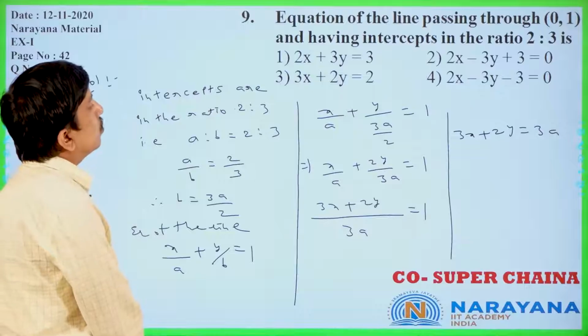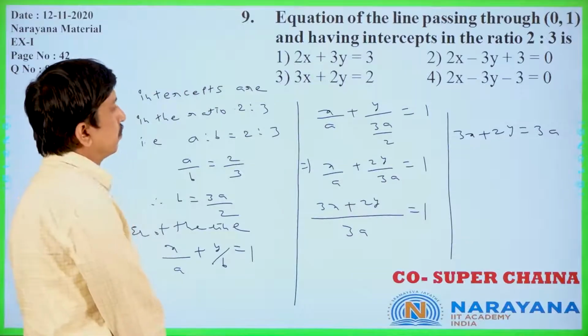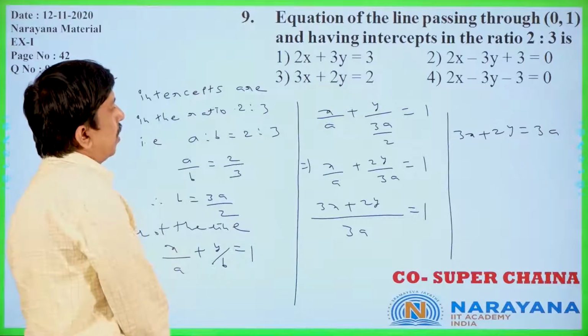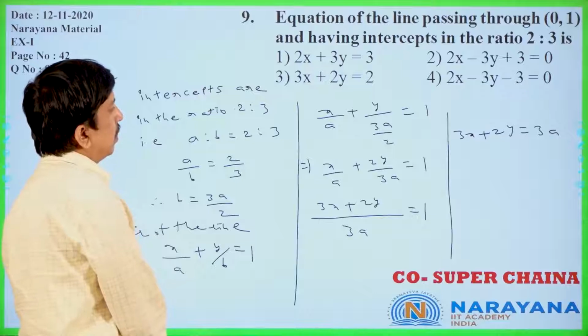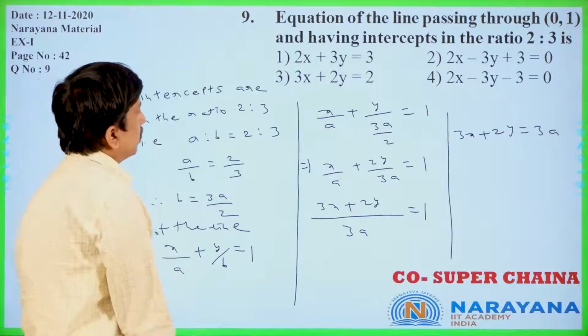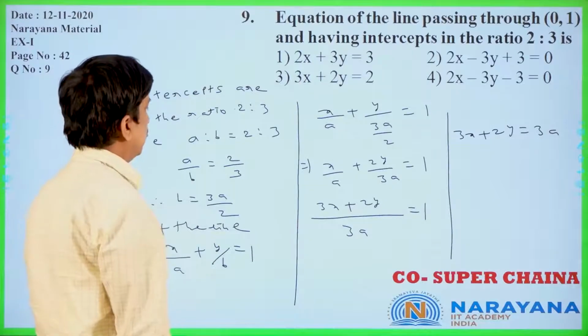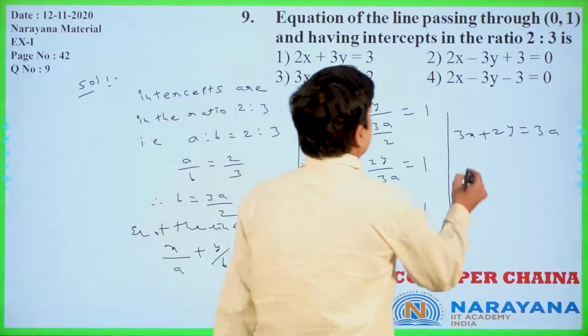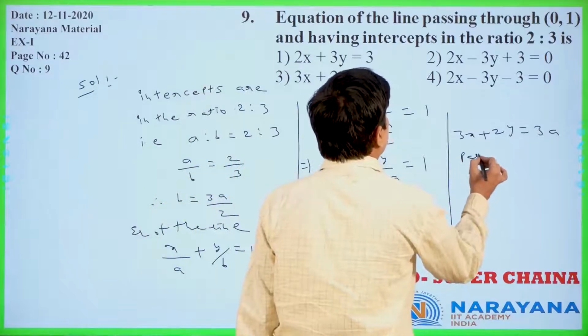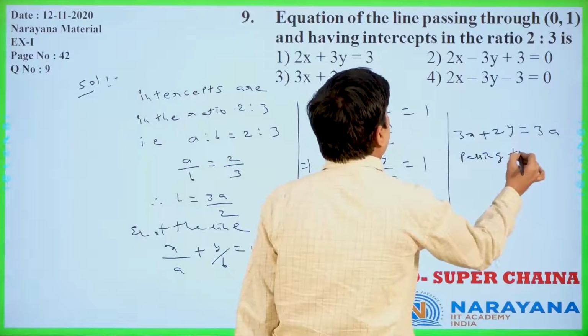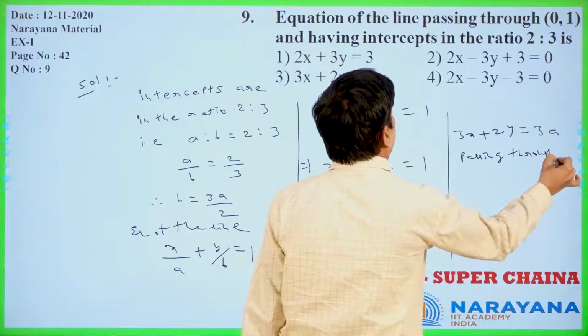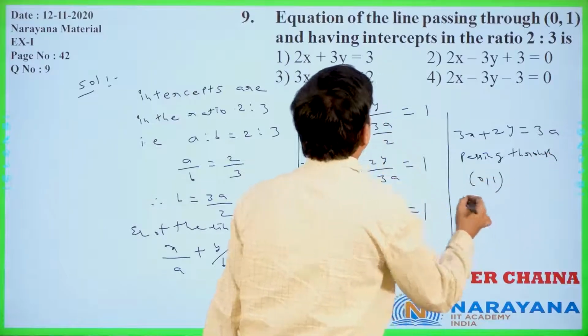It is passing through (0, 1) only. Is it clear or not? Now, it is passing through (0, 1) means this equation passes through (0, 1).